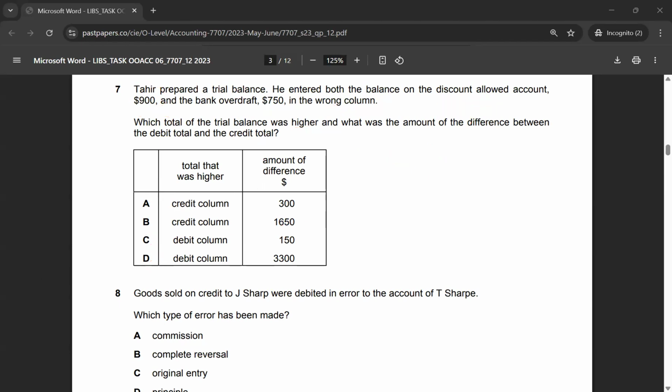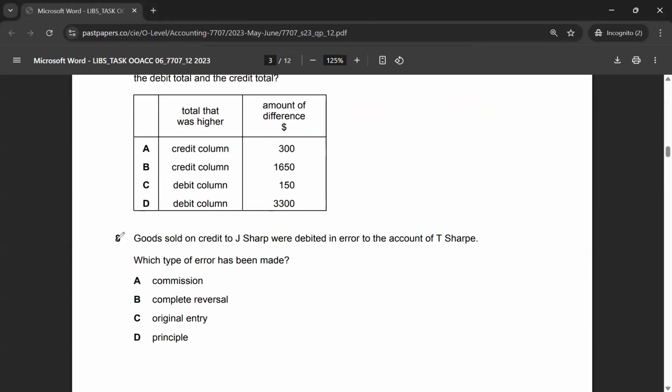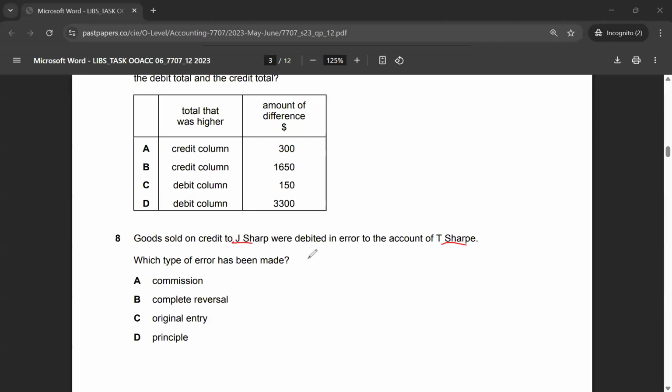Let's move to multiple choice 8. Goods sold on credit to J Sharp were debited in error to the account of T Sharp. So the names are very similar, spellings are very similar. That's why there has been an error, and this type of error is called a commission error. By now I hopefully do not need to explain all these types of errors.